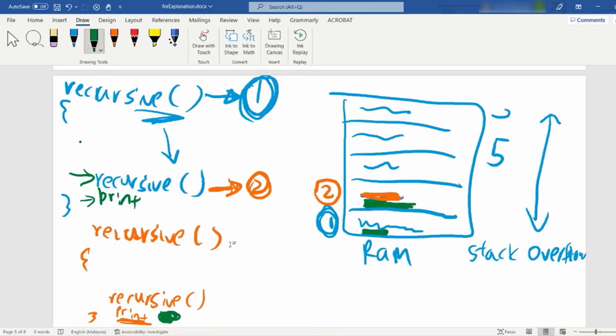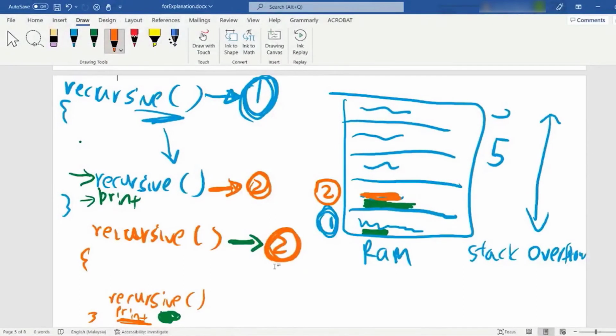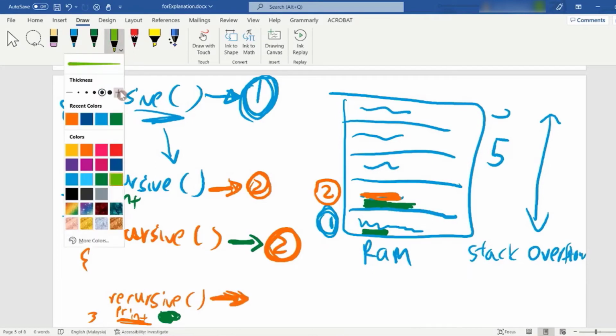And from the second function, this is the second function. Our second function in here also will call itself, also have a print. But the first one to execute is this one. So I use another pen color again. Let's use light green.